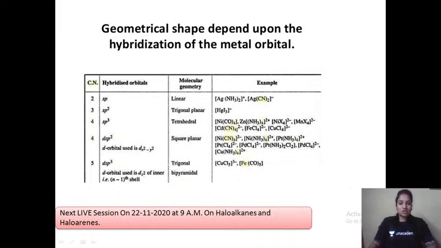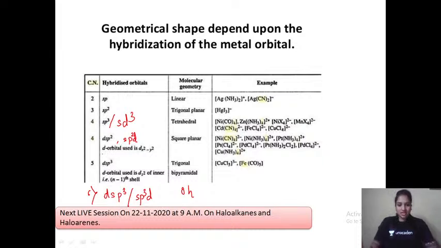Based on every type of hybridization, we have a particular structure. Like sp hybridization, we have linear. sp2 hybridization, we have trigonal planar. sp3 or even sd3, we have tetrahedral. dsp2 or sp2d is square planar, dsp3 is trigonal bipyramidal, and d2sp3 or sp3d2 is octahedral. So this hybridization you must know in order to solve any particular question.